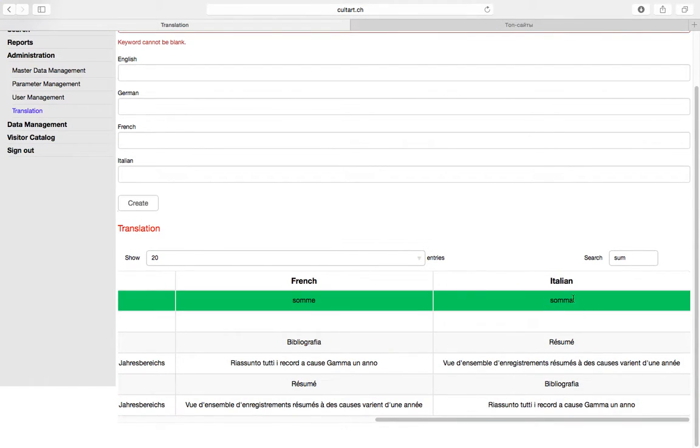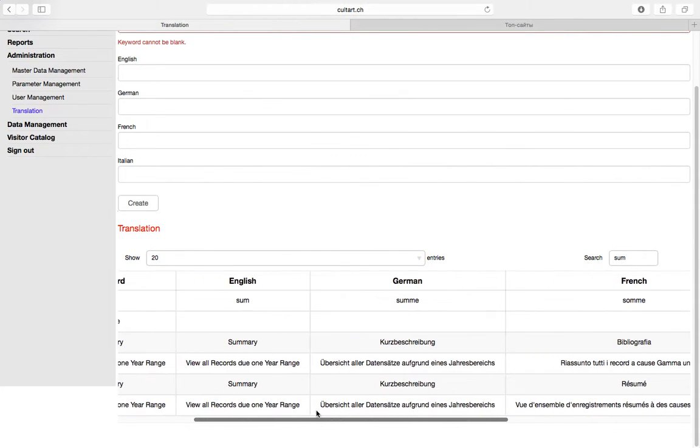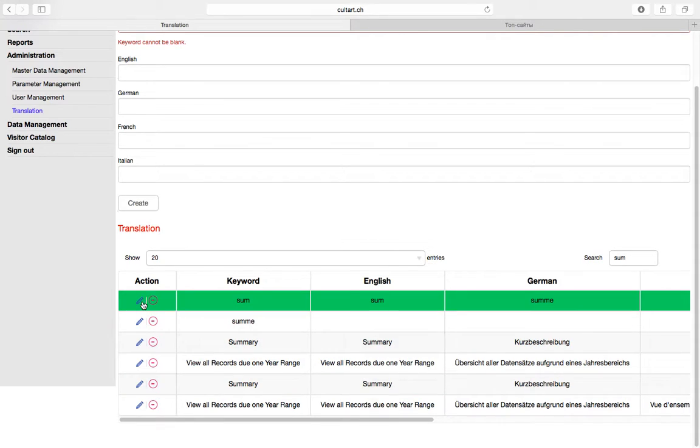I had found this "Somme" in French, or how it's called. It's translated by Google Translation. I'm not sure that it's correct, but anyway.